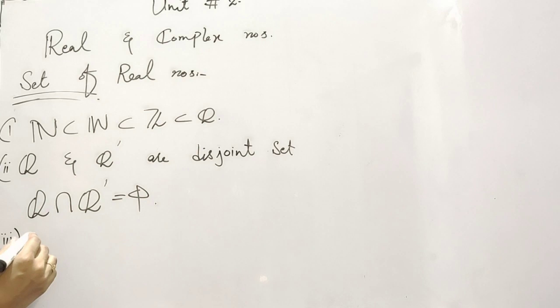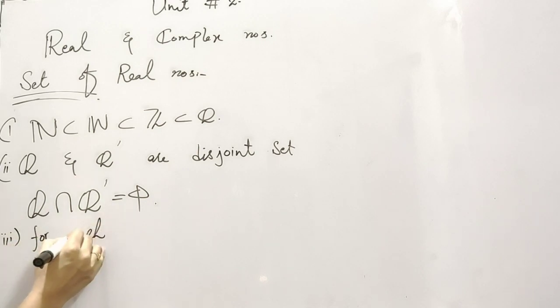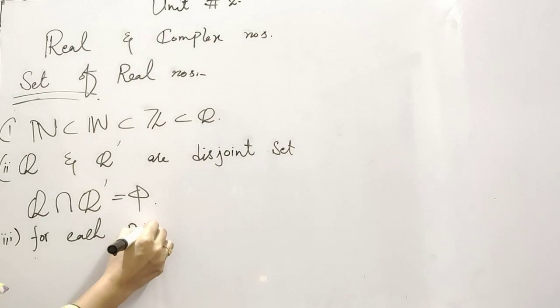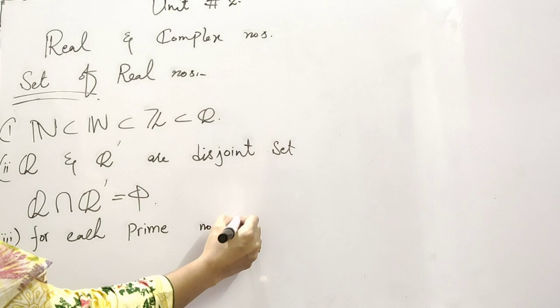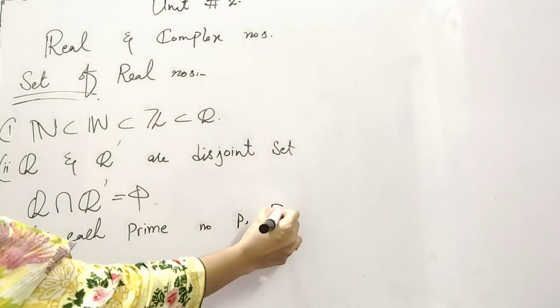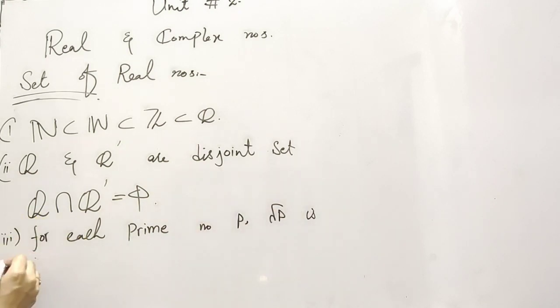The third number is, for each prime number p, square root p is irrational number.